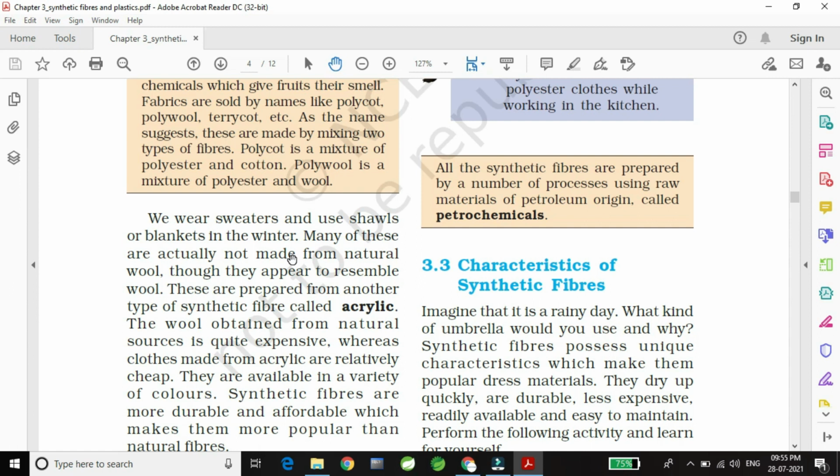If you want the woolen things, it is very costly, and mostly the woolen things are available if you go to a hilly area like Himachal Pradesh. If you go there, only then can you find the pure winter clothes made up of pure wool, and it is also very costly. And if you come to the city area and buy woolen clothes for the winter season, it is very cheap as compared to the original wool, because it is not the original woolen clothes.